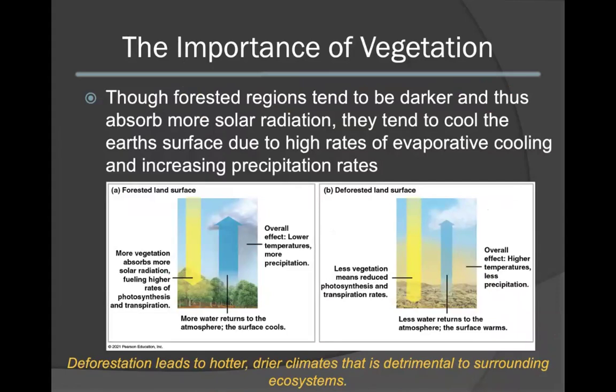Vegetation is also important in determining climate patterns. Though forested regions tend to be darker on a global scale and thus absorb more solar radiation, they also tend to cool the Earth's surface. This is due to their high rates of evaporative cooling. This also serves to increase precipitation rates and cooling within those regions. Take a look at the diagram below to understand these processes in both forested lands as well as deforested land surfaces. Deforestation in general leads to hotter, drier climates. This can also be considered detrimental to the surrounding ecosystems.